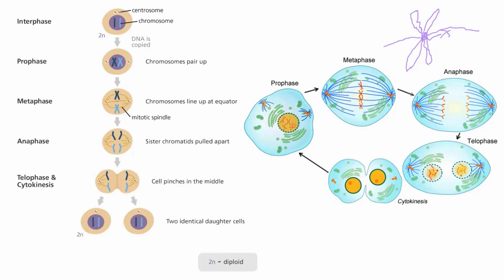These fibers are going to attach at this part, and when they pull the chromosome towards themselves, both these sides are going to try pulling it towards themselves. But because the pressure on both sides is equal, this chromosome cannot go to any one side. What will happen here is that it is going to split from the center. So this half part is going to go towards this side, and the other half is going to go towards this side. So this is what is happening in the anaphase stage.